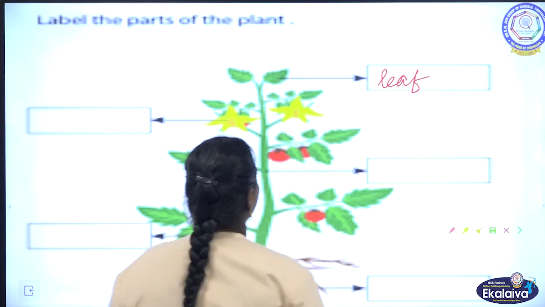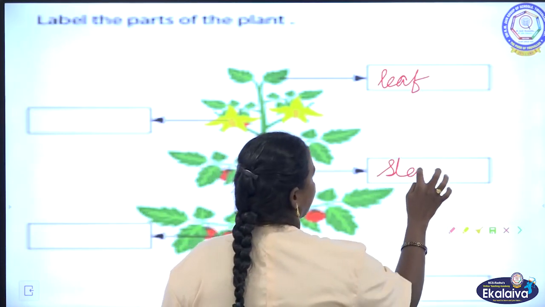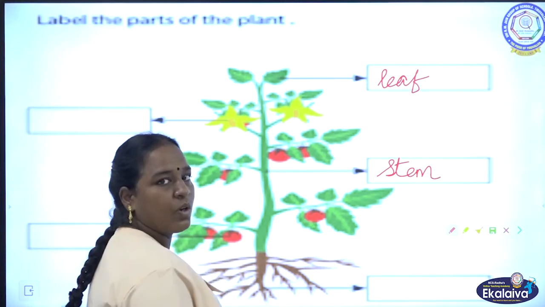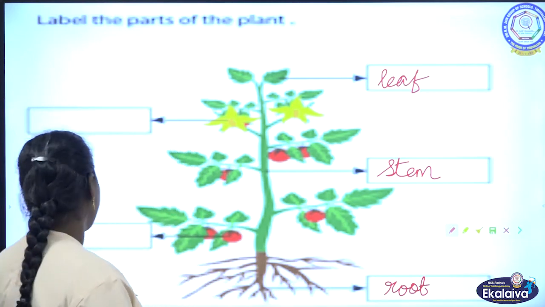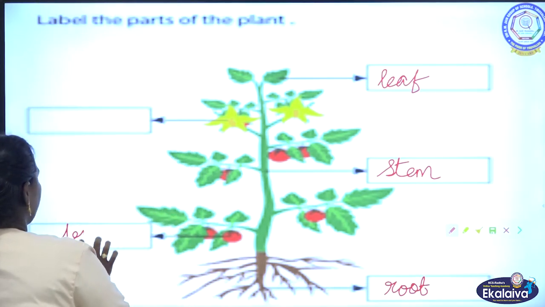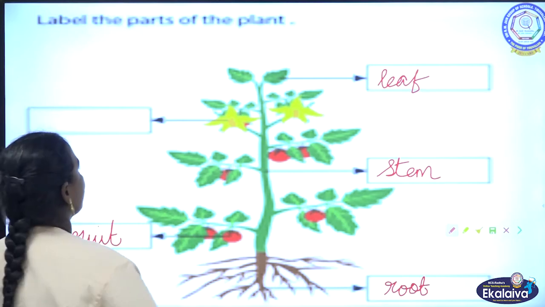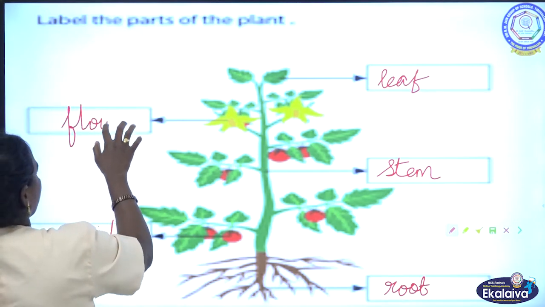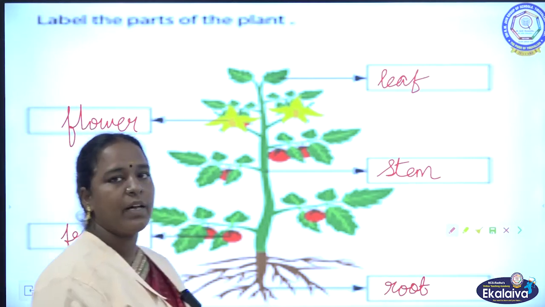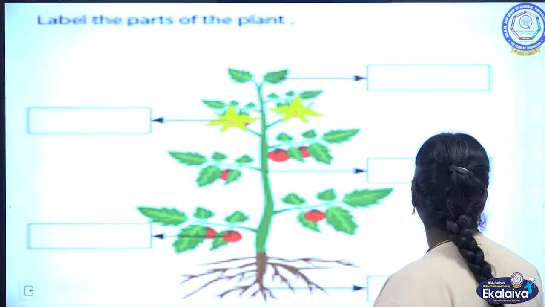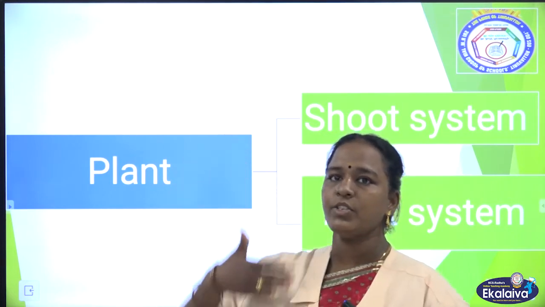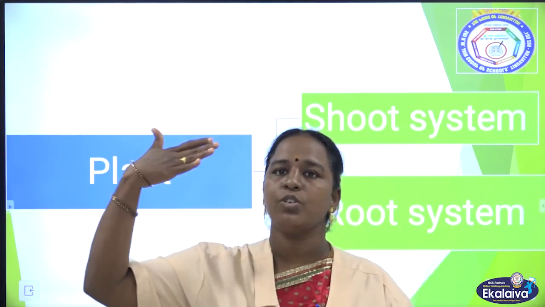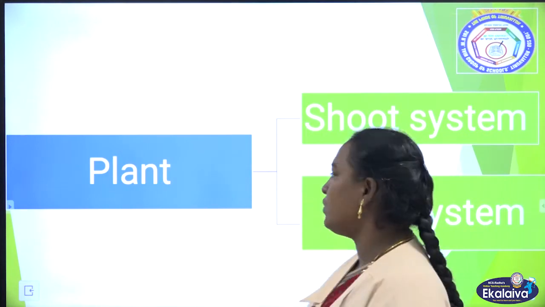Leaf, stem, root. So, root system, fruit and flower. These are the main parts of a plant. So, a plant we can divide into root system and shoot system. Above the ground is shoot system and below the ground is root system.